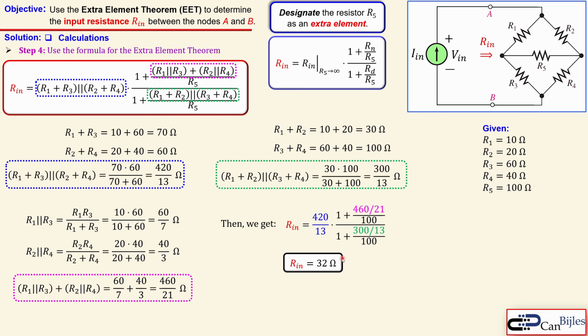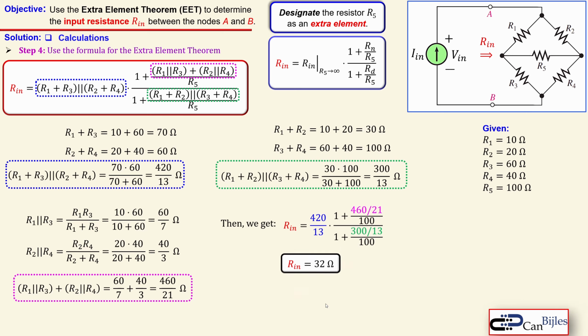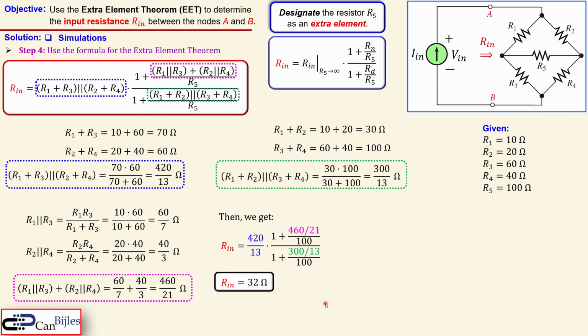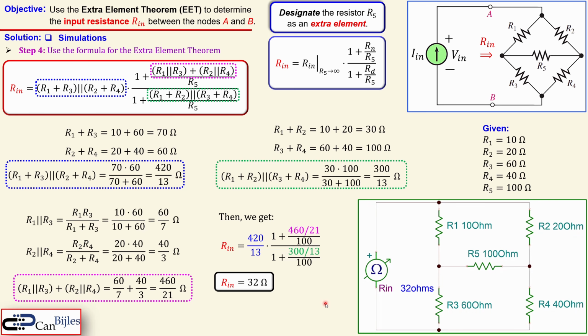So we will now also verify this in the simulator. Okay, let's do that. Now this is now the circuit in the SPICE simulator. I use the Tina TI SPICE from Texas Instruments. You see here again the R1, R2 up to R5. In this format I have actually drawn that in sort of an H circuit. So you see the resistor here, which is then measured by this ohm meter, and you see here Rn is exactly 32 ohms as we have calculated. So this is actually nice and verified here in this simulator.